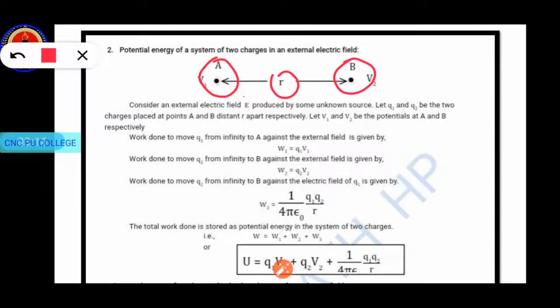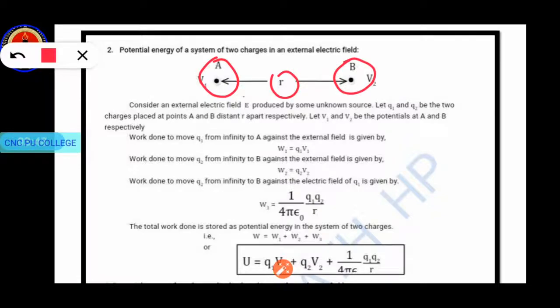Let us treat the charge producing the electric field as an unknown charge. For the first charge we have to bring to position A, work must be done. In the same way, to bring the second charge to position B, work has to be done against the already existing electric field as well as the field produced by the charge present at A.